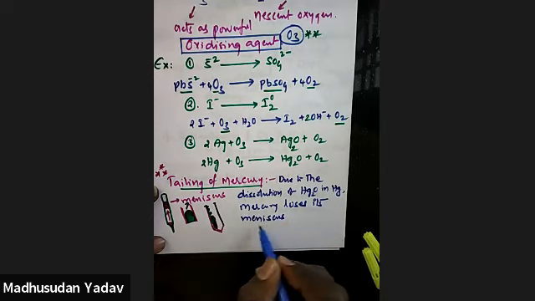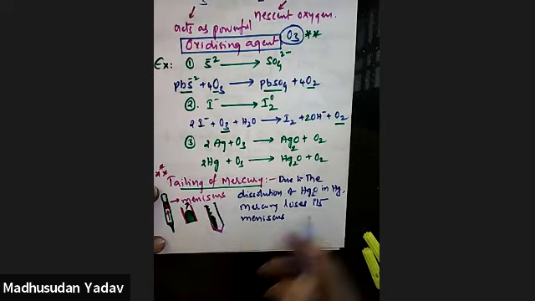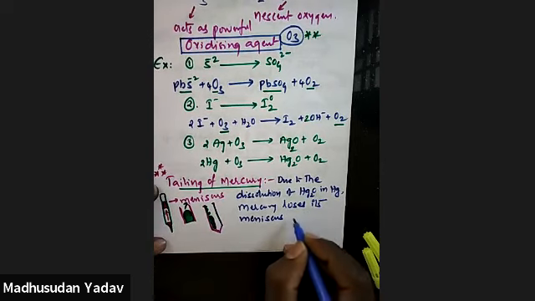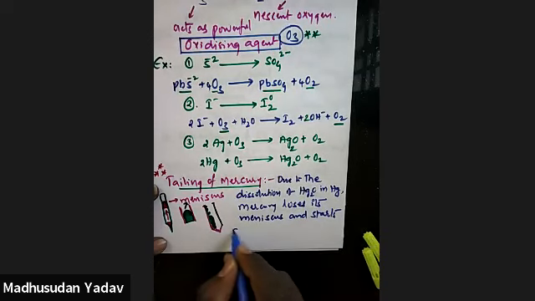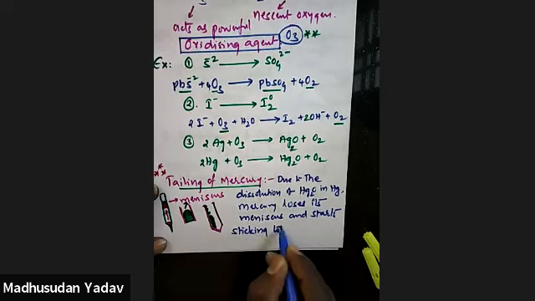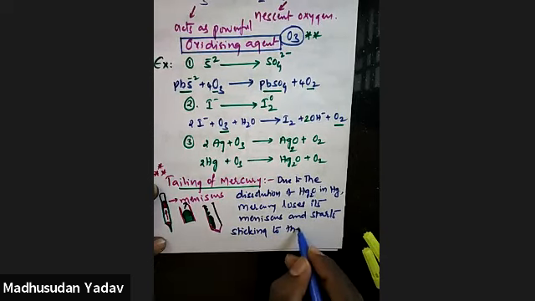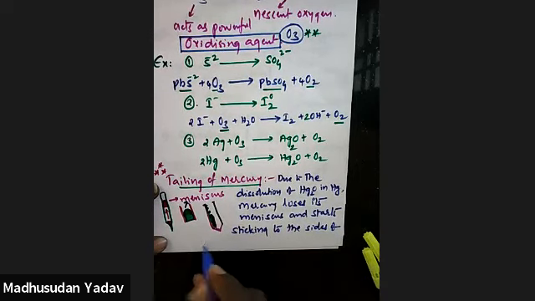So when it loses the meniscus, it starts sticking to the sides of the glass container.